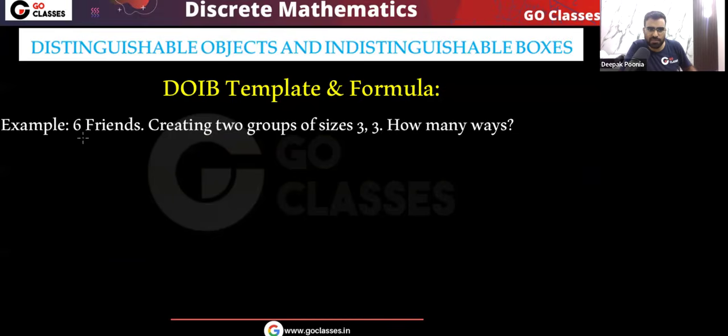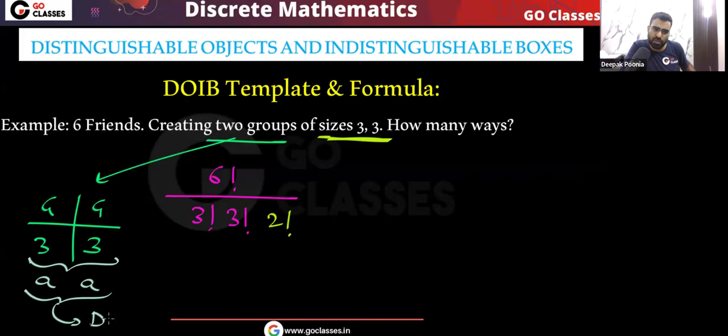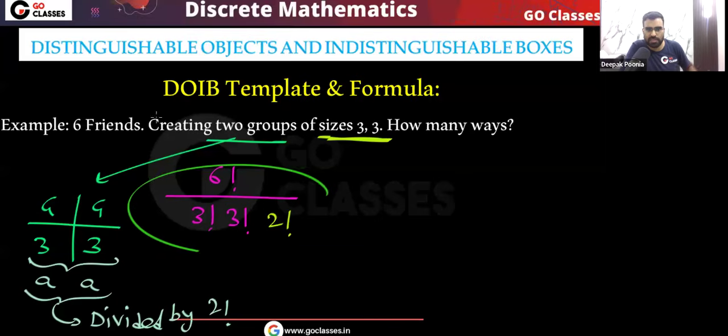Very simple. Tell me the answer for this. 6 friends, we need to create 2 groups of size 3, 3. So here also the answer will be 6 factorial divided by 3 factorial, 3 factorial. This is the DODB template formula. And remember, because you have 3, 3, we need to divide by extra 2 factorial. You have 2 groups, and in every group we need to put 3 objects. You can call it AA. And because of this, you will divide by 2 factorial. First you will apply the DODB template formula, and then you will also divide by 2 factorial. So this will be the number of ways.